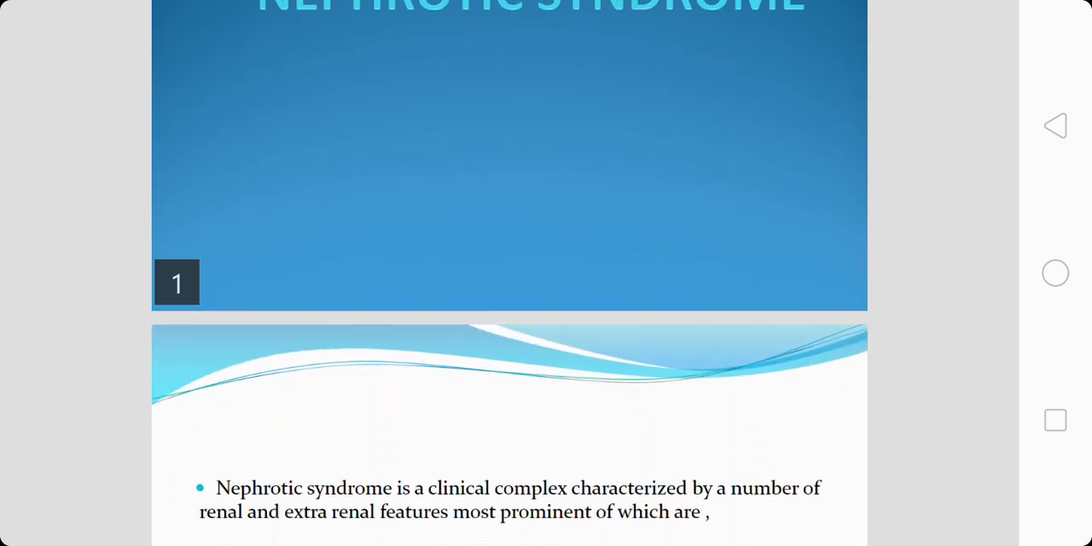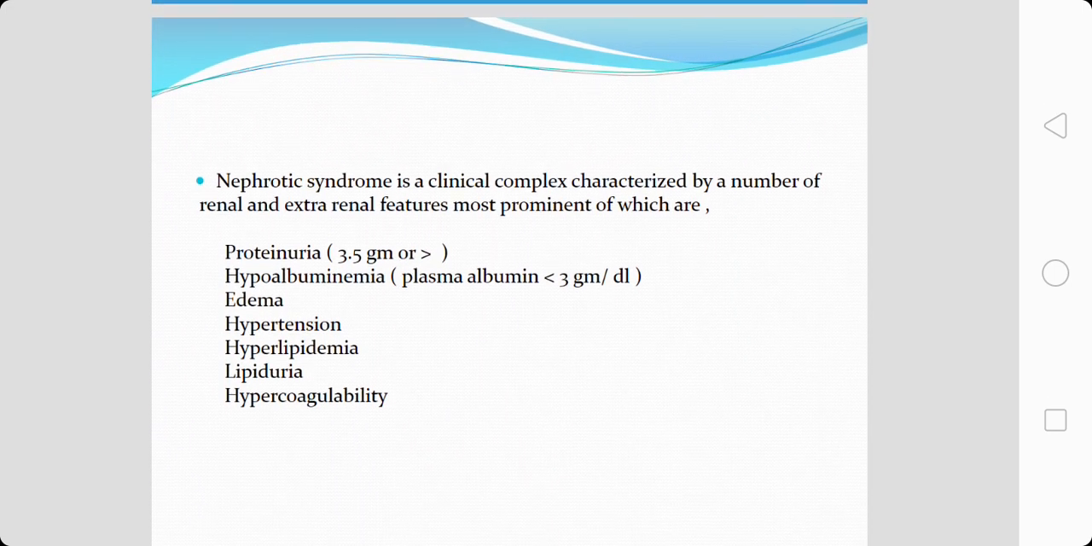Nephrotic syndrome is a clinical complex characterized by a number of renal and extra-renal features. The prominent features in nephrotic syndrome are proteinuria of 3.5 grams or more, hypoalbuminemia, that is decreased plasma albumin which is less than 3 grams per deciliter, edema, hypertension, hyperlipidemia, lipiduria, and hypercoagulability.